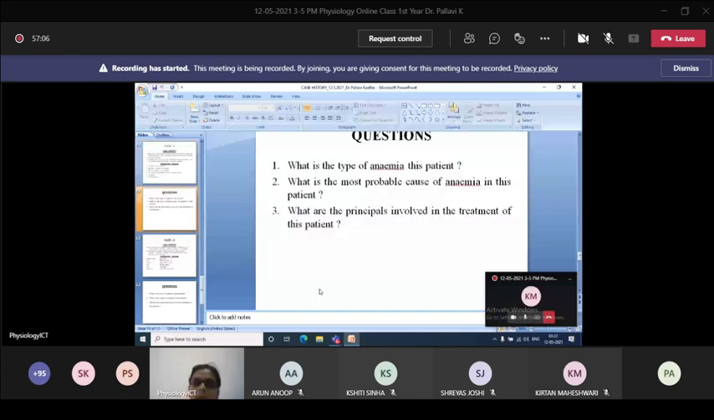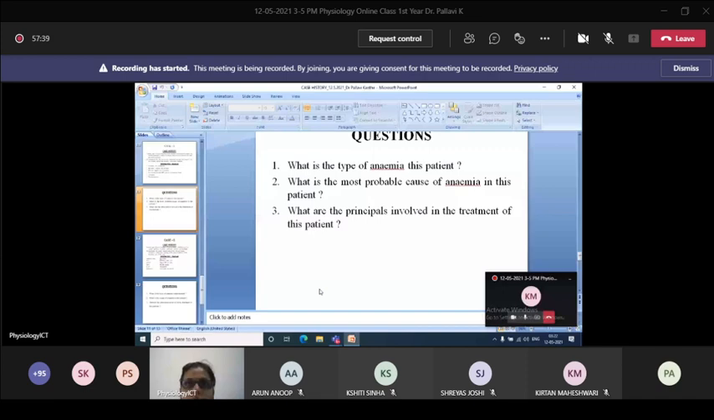So what type of anemia is this patient having? Macrocytic normochromic. What is the probable cause of anemia? Lack of intrinsic factor and vitamin B12 deficiency.